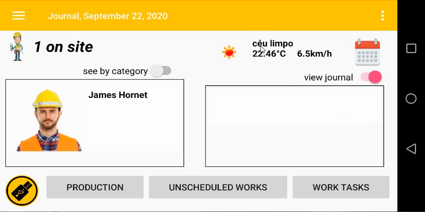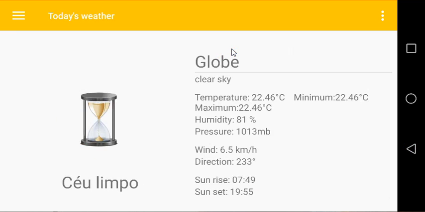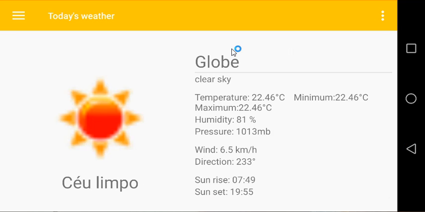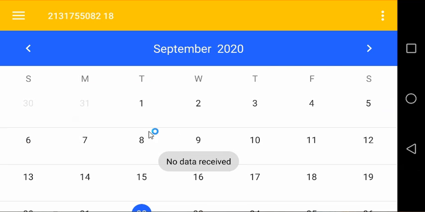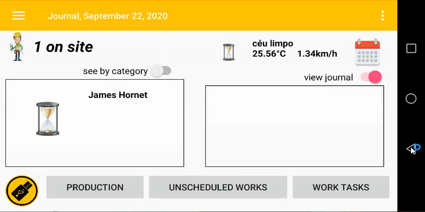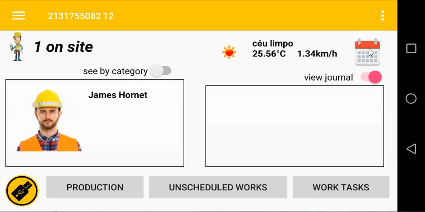You can also click on the weather to view more detailed information about the weather, for instance. To view the calendar, you can click on the calendar and it will lead you to the calendar. You can also change language.